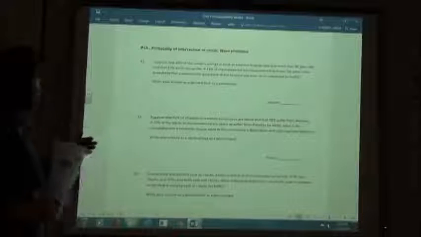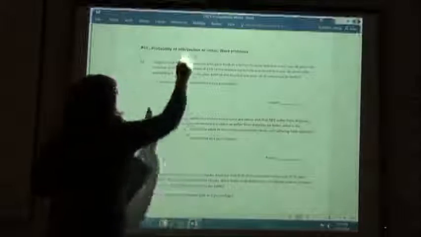Number 22, suppose that 40% of the women who gave birth at a certain hospital last year were over 30 years old, and that 37% were unmarried. If 13% of the women were both unmarried and over 30, what is the probability that a woman who gave birth at the hospital was over 30 or unmarried or both?